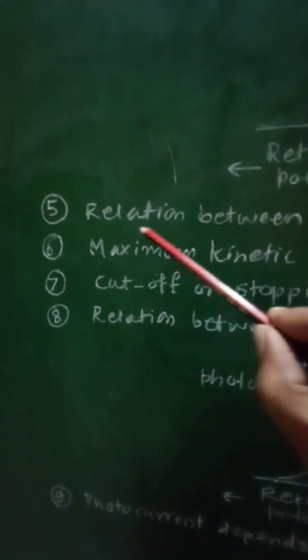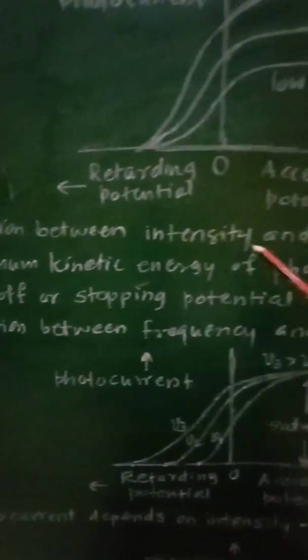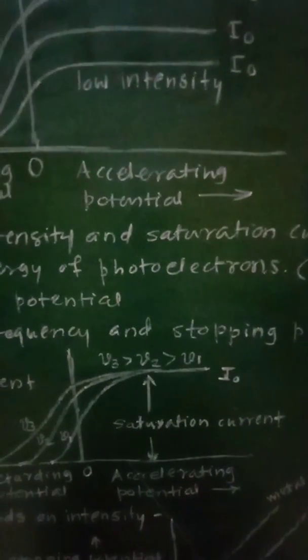Then let us see the fifth observation, which gives the relation between intensity and saturation current.